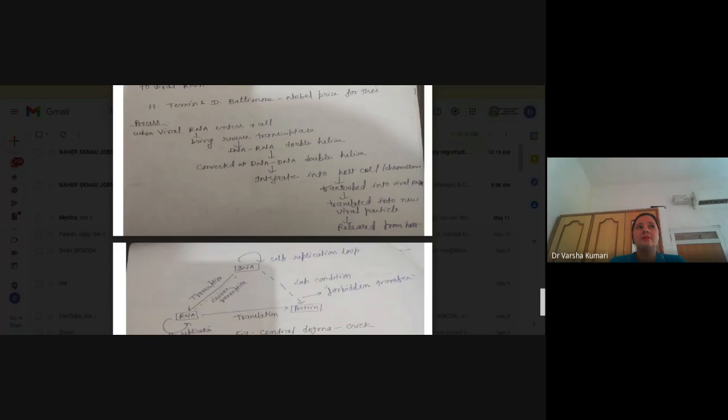So when this viral RNA enters the host, there they use this reverse transcriptase. After entering the host genome, with the help of reverse transcriptase, they make a DNA copy of their own RNA.